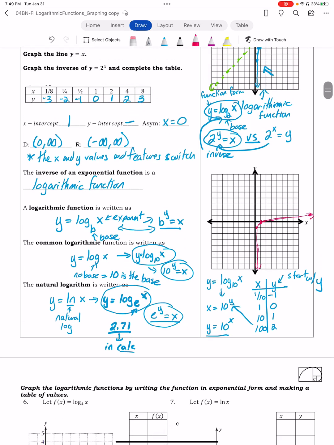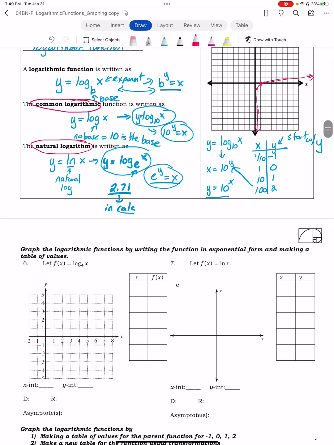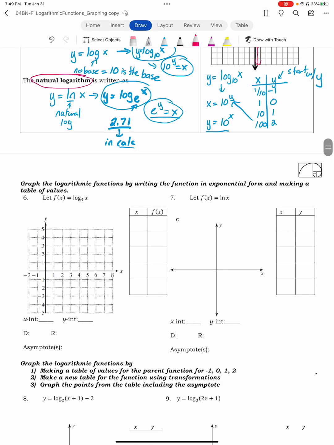All right. So let's get to graphing. So we kind of have our foundations. We have our definitions, which is we have our natural log, we have our common log, and kind of what they look like. And we're just treating this as an exponential. So our first one here shouldn't be so bad. This is log base 4 of x. I'm going to write this in exponential form because it's more familiar. So remember, this is y is equal to log base 4 of x. Now this is still my base, so this is going to be 4 to the y power is equal to x.